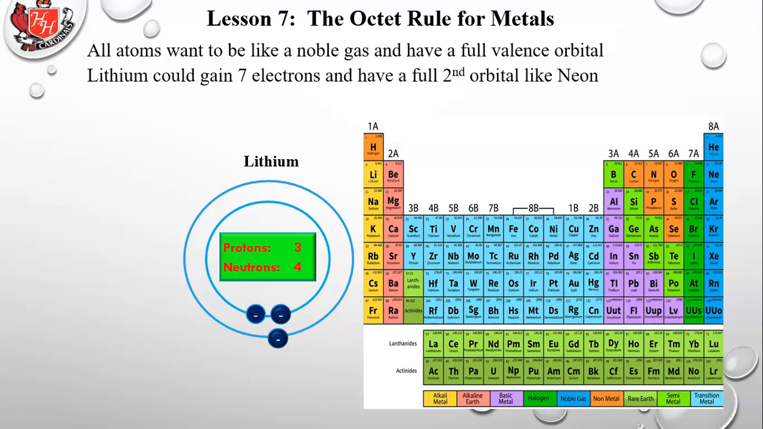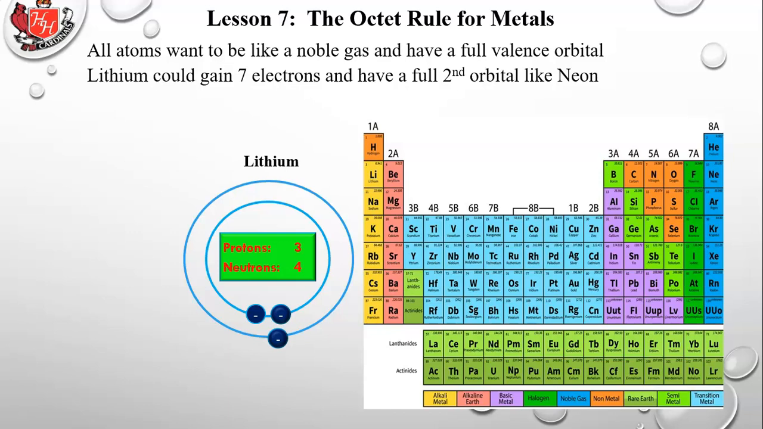So let's look at lithium. Lithium has 3 protons, 4 neutrons, and 3 electrons, and one of those is a valence electron in that second orbital. So how could lithium fill its valence orbital? Well, if it wants to get 8 electrons in the second orbital, it could add 7 electrons, and that would give it a full second orbital, and it would look like neon. We say that lithium in that case would have the electron configuration of neon. It wouldn't become neon because it doesn't have the same number of protons, but it looks like it. It has 2 electrons in the first orbital and 8 in the second. So it would be like that noble gas.